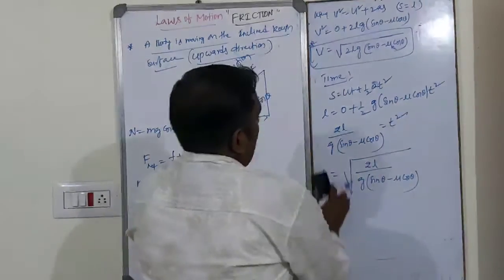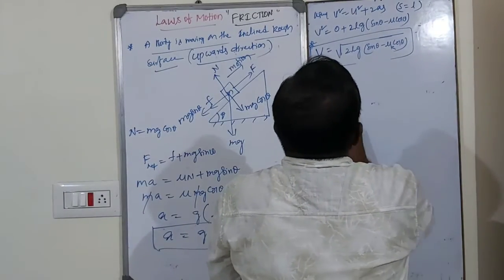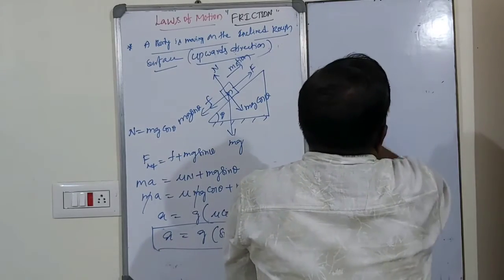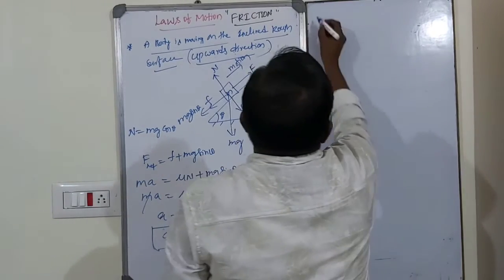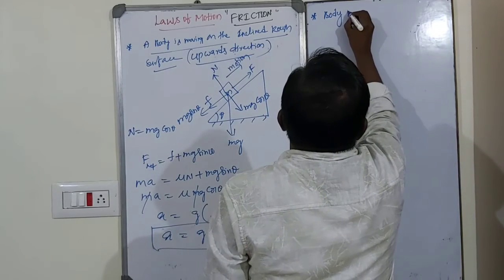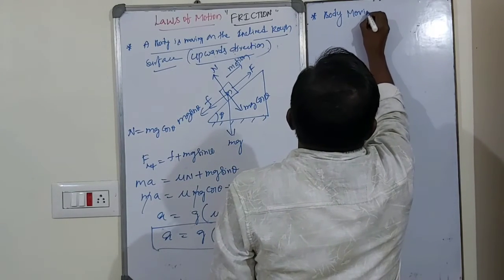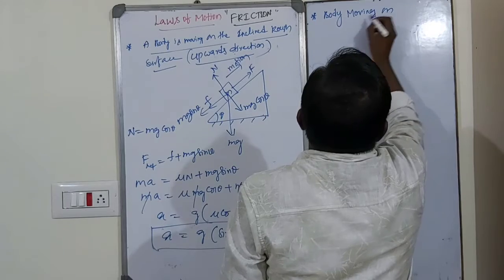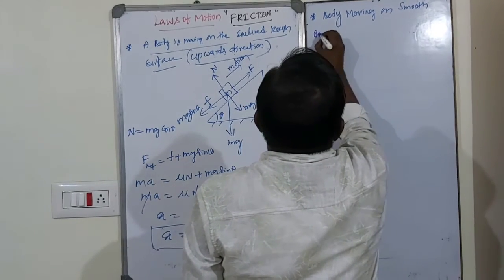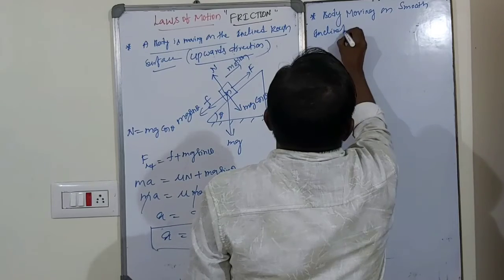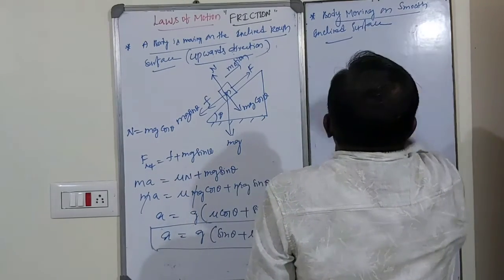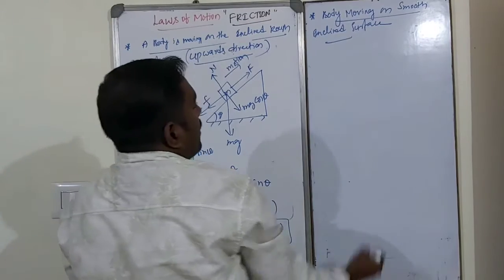Okay. Next one, body moving on a smooth inclined surface.